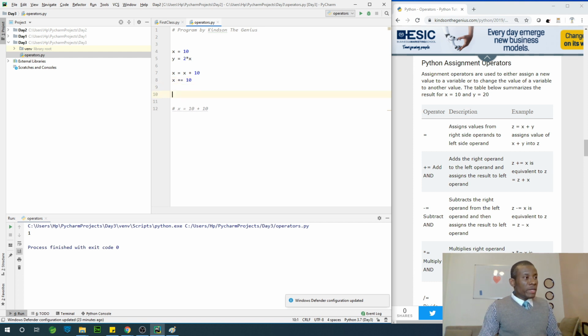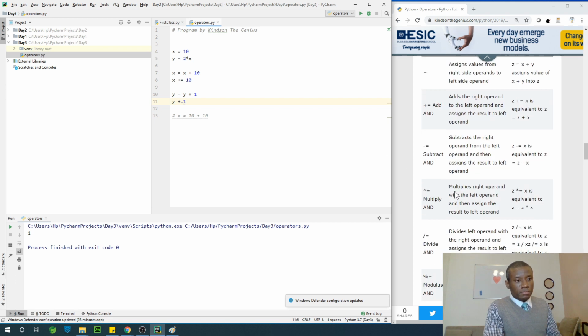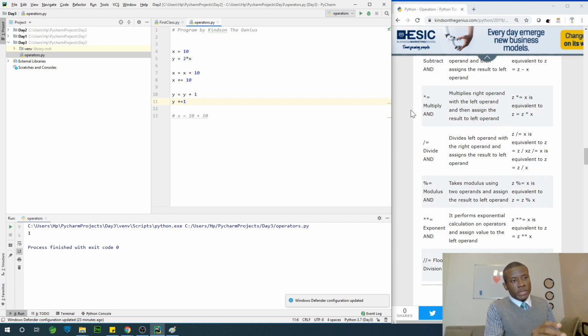In the same way, when you have something like y is equal to y plus 1, you also understand it to be y plus equals 1, right? So that will give us y is equal to y plus 1. Now I recommend, don't worry yourself about all this for now, because we are taking only the relevant.